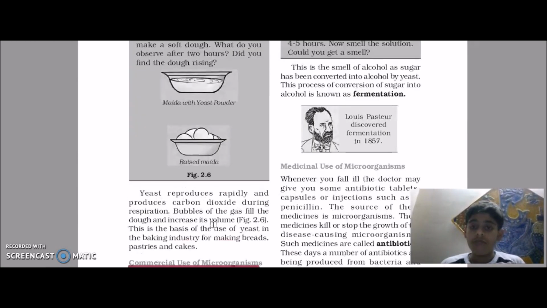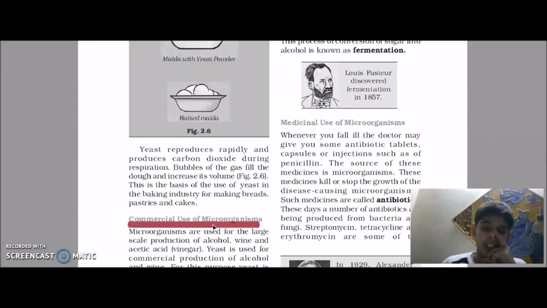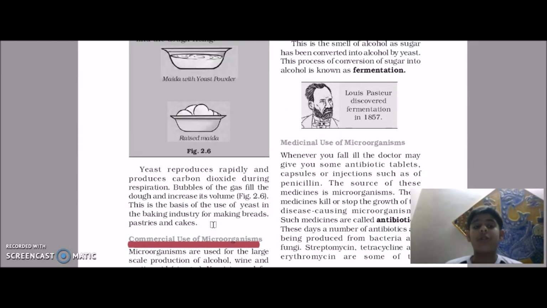I'm also going to tell you that when yeast works, carbon dioxide is also produced, and the carbon dioxide produced makes the thing more fluffy. Carbon dioxide gas is between every particle, and it fluffs out. That's why your mother adds a little bit of yeast powder in cakes, dosas and maida.